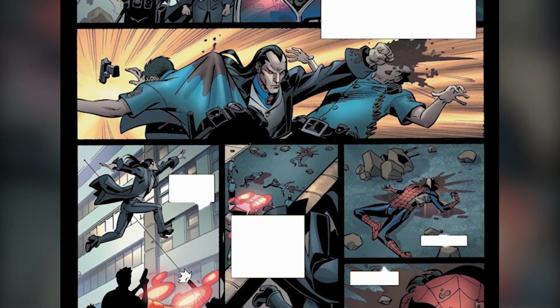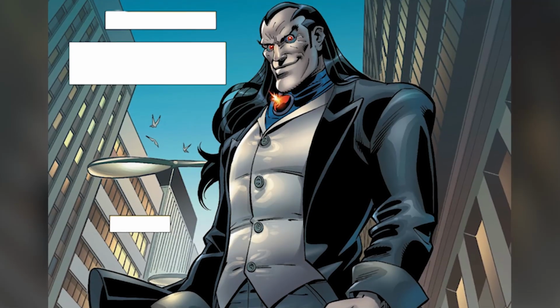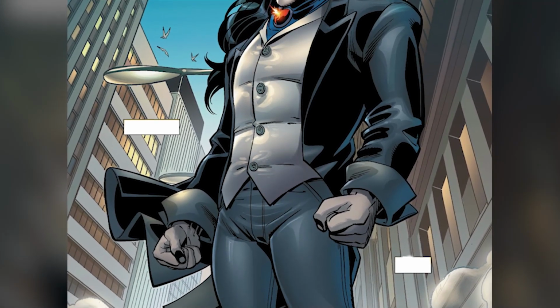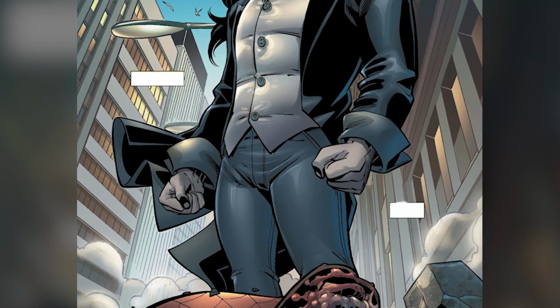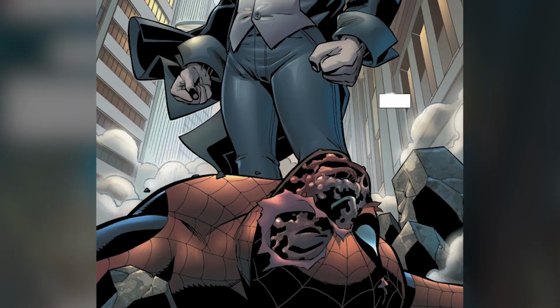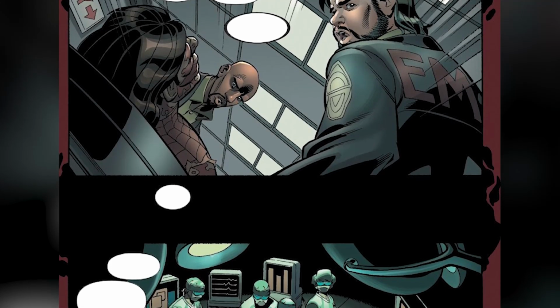But knowing him, he eventually changes his mind. In what would be termed as a final battle, Morlun is seen beating down Spider-Man to a pulp, and even going to the whole extent of not only ripping out Spider-Man's left eye, but also eating it right then and there. Yep, Morlun can be both scary and sickening at times.